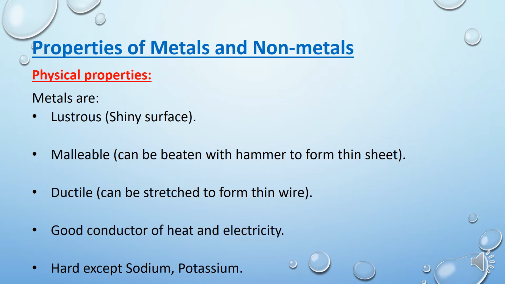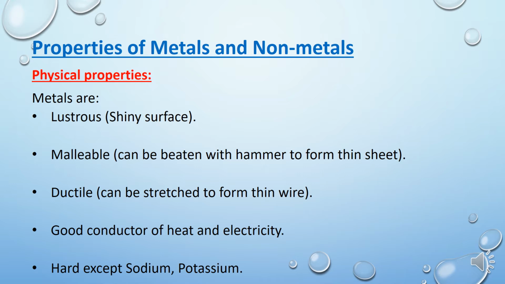So, the question based on this lustrous property: what property is considered for using any metal in making ornaments or jewelry? And the answer is lustrous.